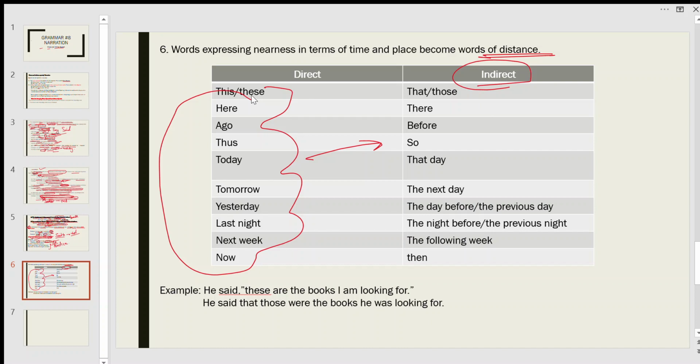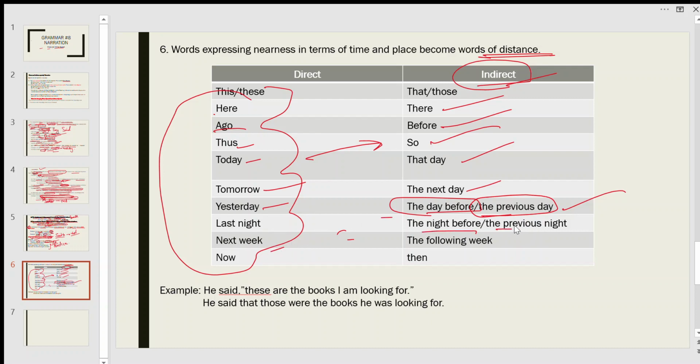For example, this and these become that and those, here becomes there, ago becomes before, thus becomes so, today becomes that day, tomorrow becomes next day, yesterday becomes the day before or the previous day, last night becomes the night before or the previous night, next week becomes the following week, now becomes then. So you have to remember all these rules.